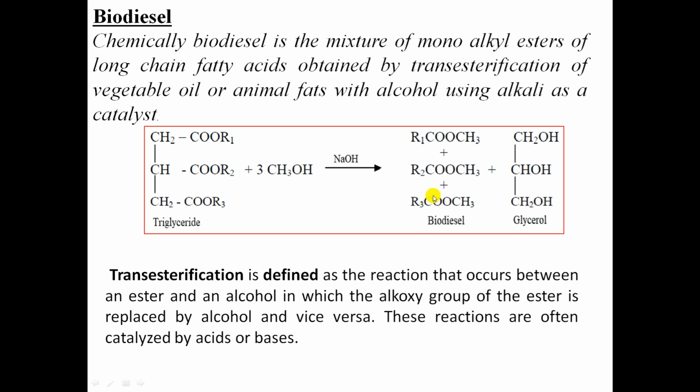Because of that, a mixture of long chain monoalkyl esters of long chain fatty acids is obtained, along with the formation of glycerol.